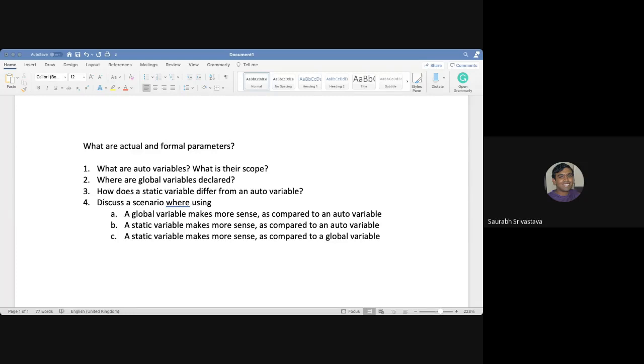But as I said, if you are not splitting your code across multiple files, then there's no use for extern. Just declaring something outside all the functions will make your variable global and accessible to all the functions. The extern keyword is only applicable when you have multiple files.